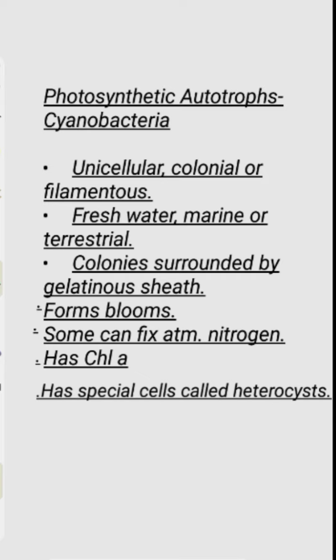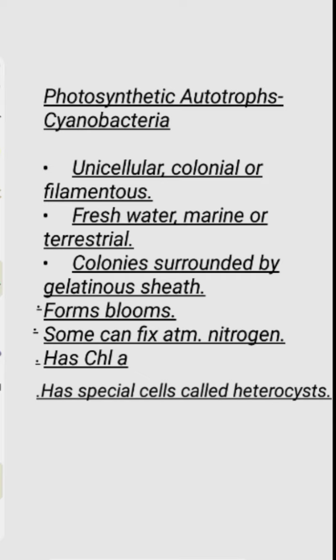Then the colonies of these blue-green algae are covered by a gelatinous sheath. They also form blooms. Now, what are algal blooms? Algal blooms are actually a kind of overgrowth which is caused in warm, slow moving water when a lot of nutrients are added to that water.